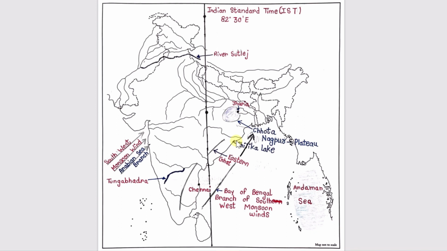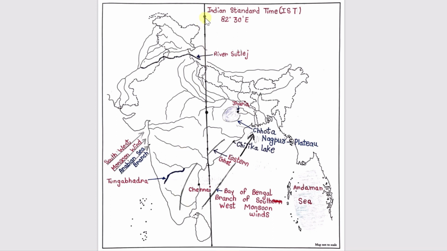Next is Eastern Ghat. Eastern Ghat on the eastern side of Indian Peninsula. They are more continuous. Like this, you need to draw a line. These are Eastern Ghats.